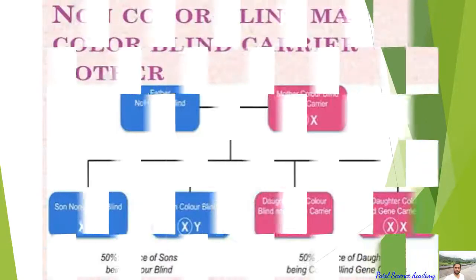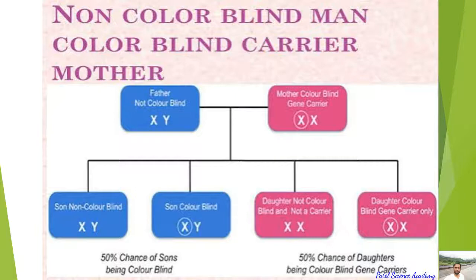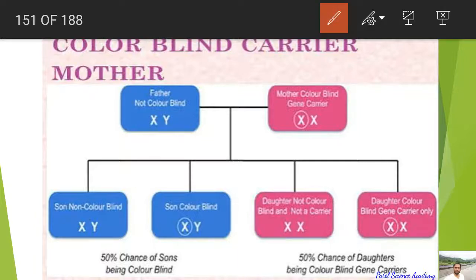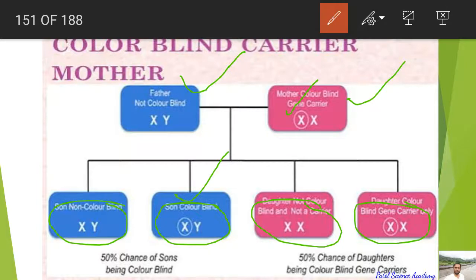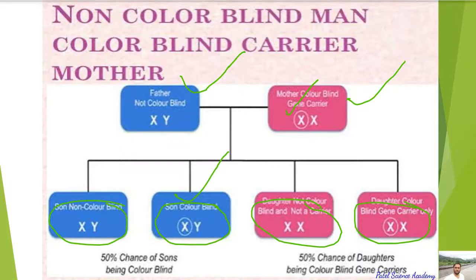So I hope you have understood the example of color blindness. Non-color blind male, color blind carrier mother, as I explained in the previous slides. So dear students, you can see here that the father is normal and the mother is a carrier. Out of 2 X, 1 X is color blind. This circle is showing the capital X small c. So the chances are one normal son, one color blind son, one normal daughter, and one carrier daughter, as I explained in the previous slides too.